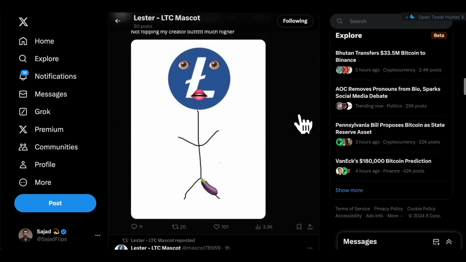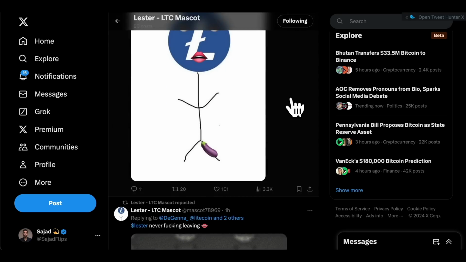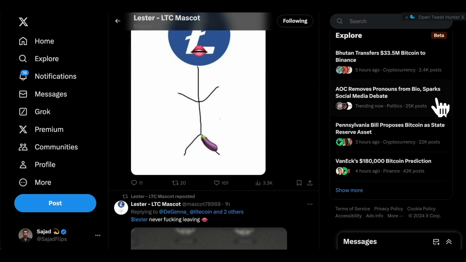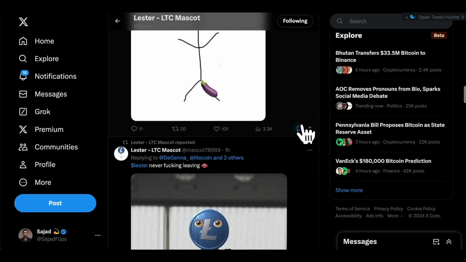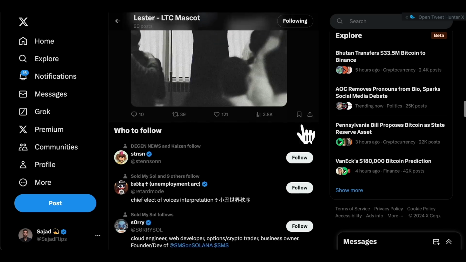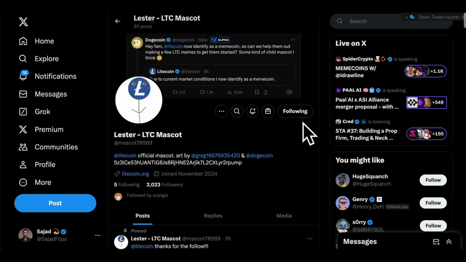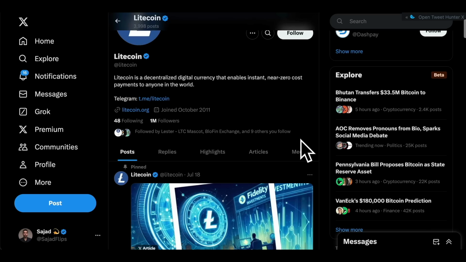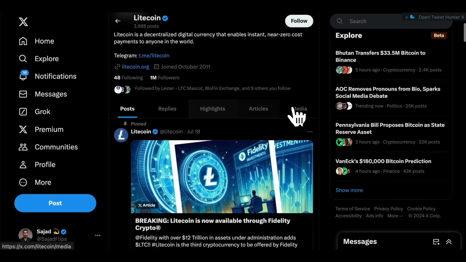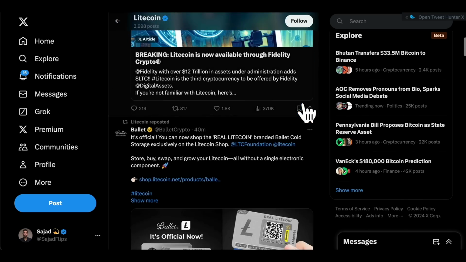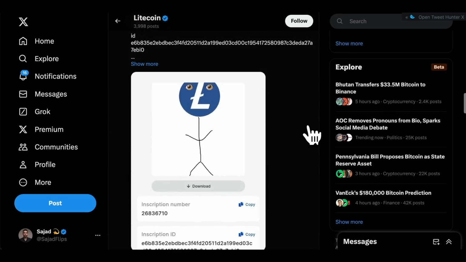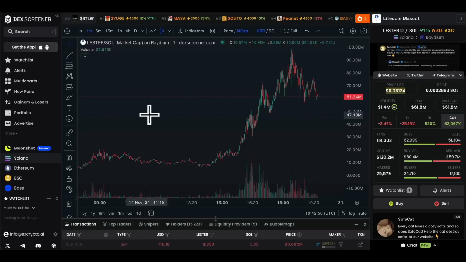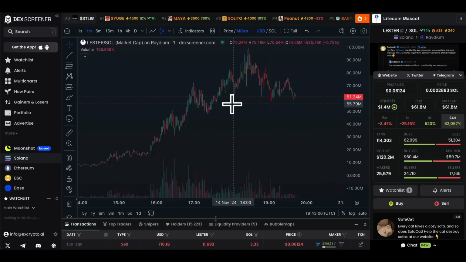But what happened earlier was this kind of mascot was created by Dogecoin, asking its followers what would be a really good piece of artwork for Litecoin's own mascot coin. And then Litecoin suddenly started following. And remember, Litecoin themselves have a 1 million following. It's a very, very well-established, well-known altcoin. It's not a great altcoin, but it's well-known, established. And now suddenly they're reposting stuff about this meme coin. That's massively bullish. So this could be very, very early days in this move here.